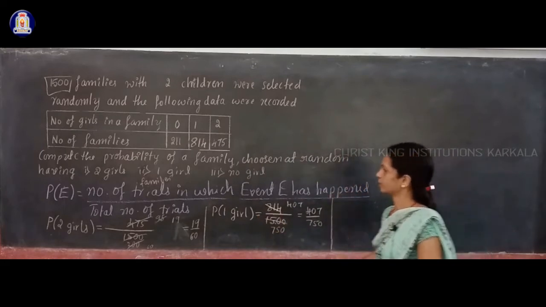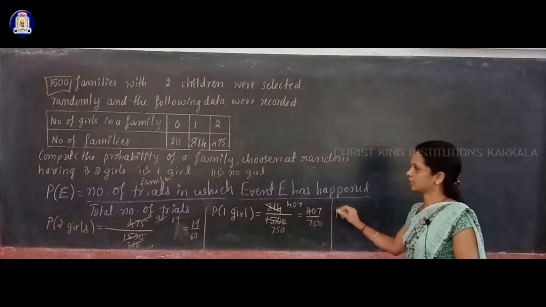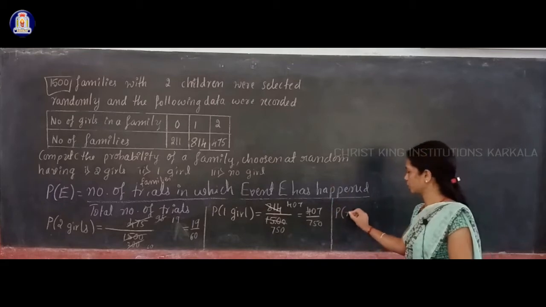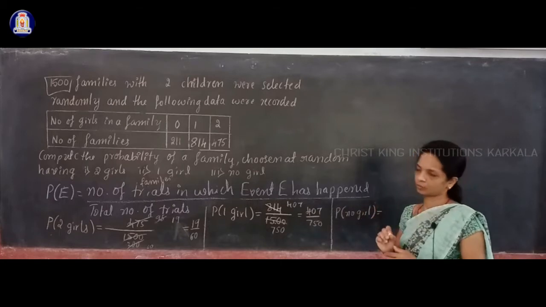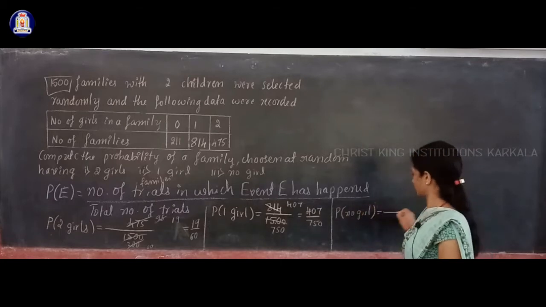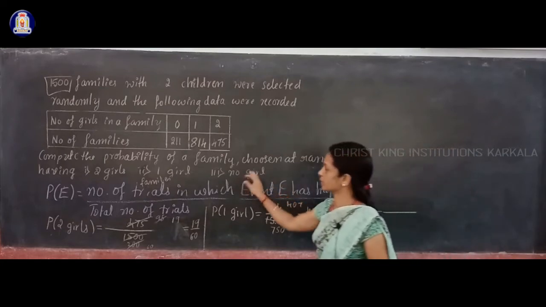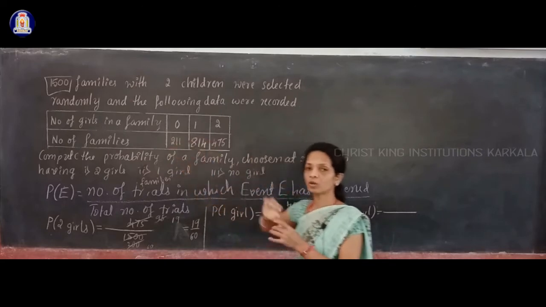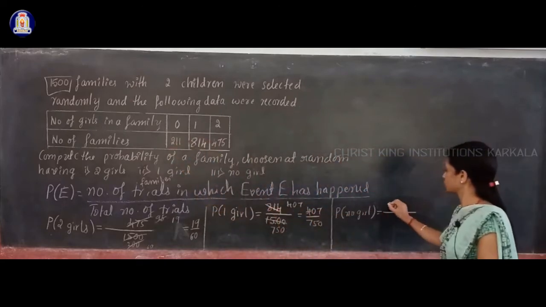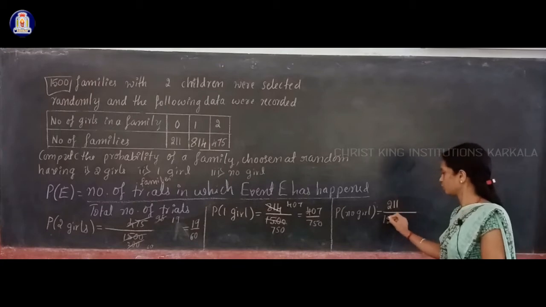Next you have to find the probability that a chosen family has no girl. So P of no girl is equal to, in the numerator you write the number of families with no girl. How many families have no girl? 211 families, dividing by the total number of families.